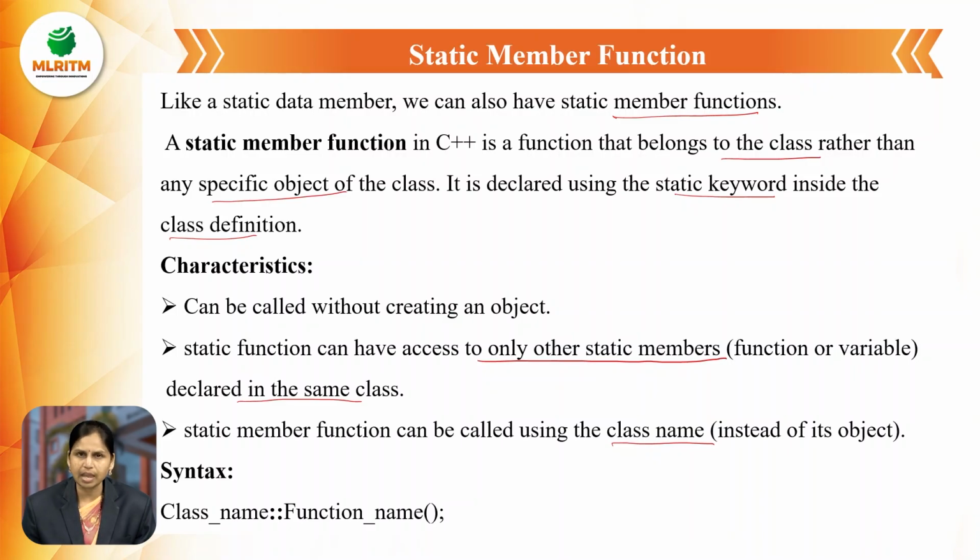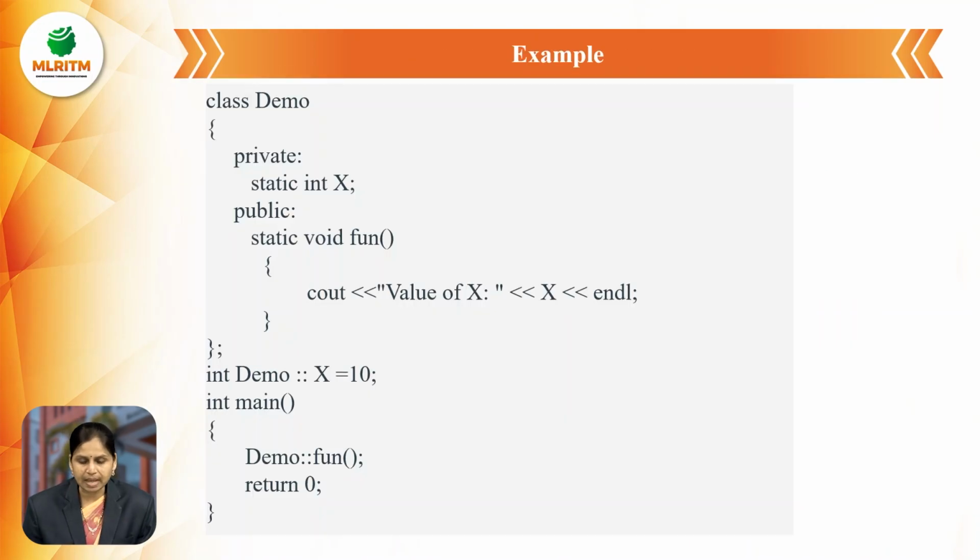Here we use the same concept for static data members as well as static member functions. Let us see the example. Here the class name is demo. One variable is declared as static, that is the x variable, and one function is declared as static void function. Here the variable is static and the function is static. So this static variable can be used in the static function only.